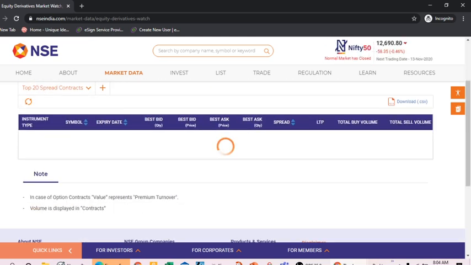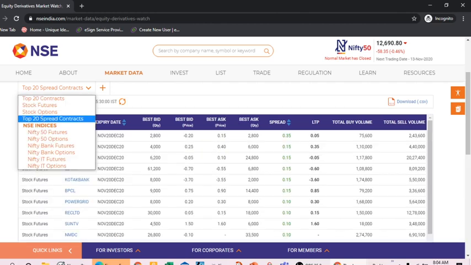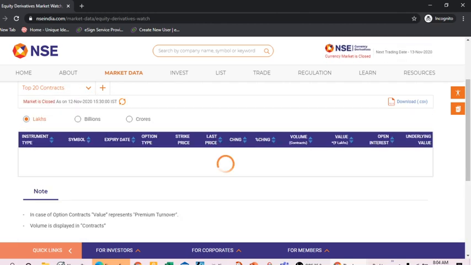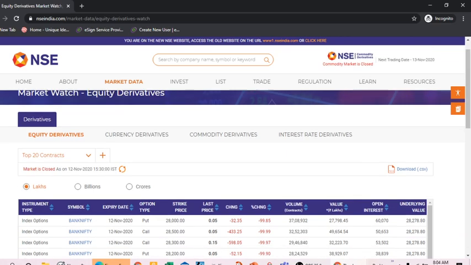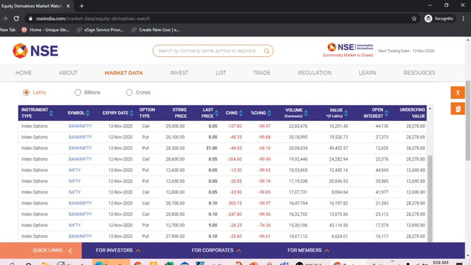So the top 20 spread contracts will come here. Now it's showing the top 20 contracts. So in the expiry all got their value down. So there may be chances that if you take 5 or 10 positions in different strike prices, one position will definitely give you money, because lots of the positions, all the positions, have lost drastically.